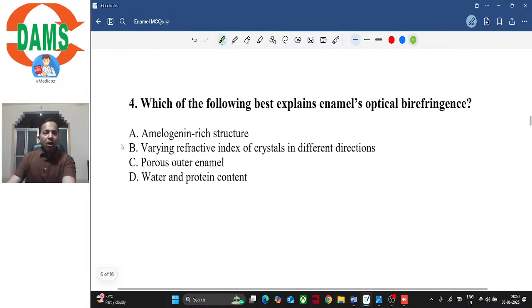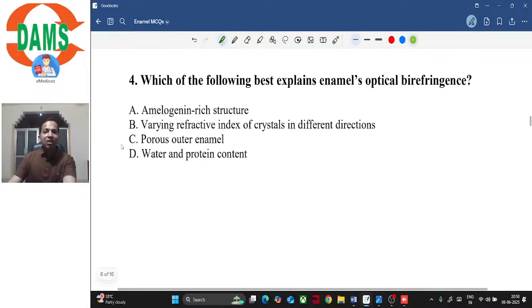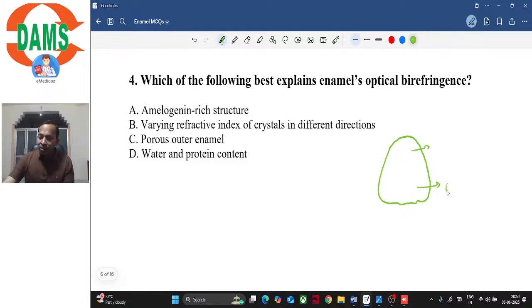Question number 4. Which of the following best explains enamel's optical birefringence? तो MCQ से ये फायदा भी हुआ, हम ऑप्टिकल प्रॉपर्टीज पढ़ रहे थे और हम बायरेफ्रिंजेंस डिस्कस करना भूल गए. So basically what happens is, let's say this is a tooth, let's say this is the maxillary incisor. Now different parts of this crown would appear different, right? The incisor edge might appear more white and the cervical portion might appear more yellow, right?